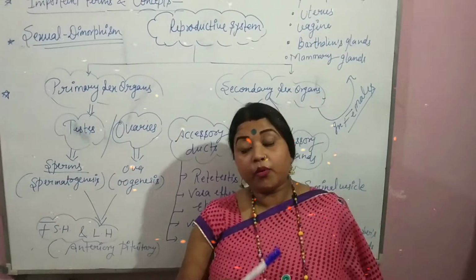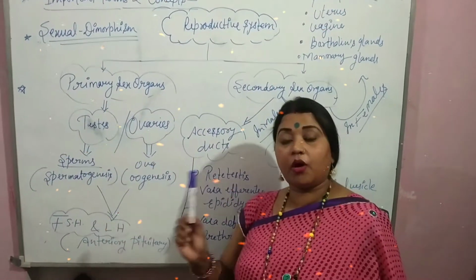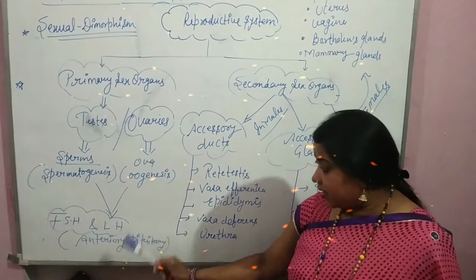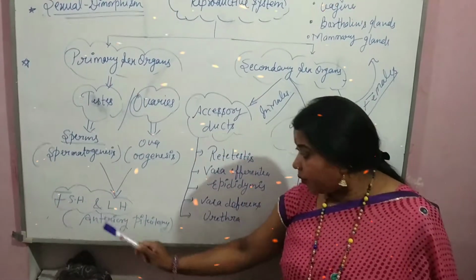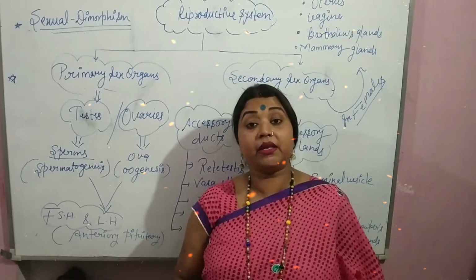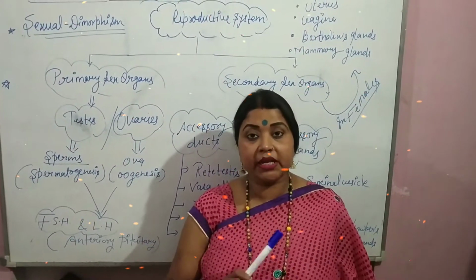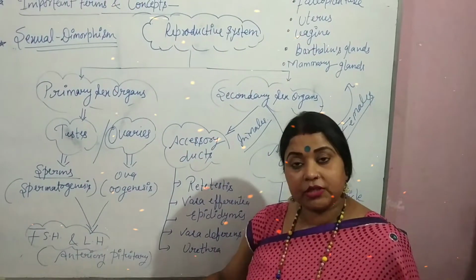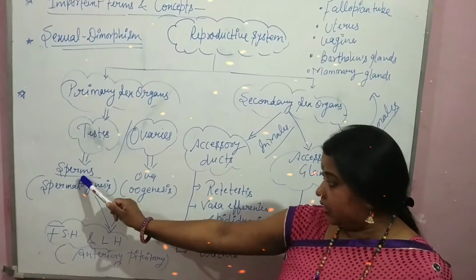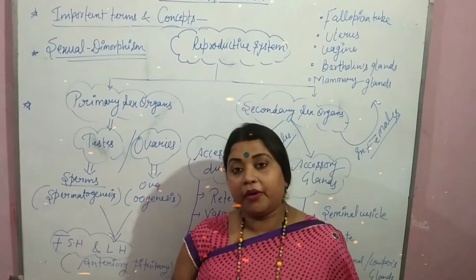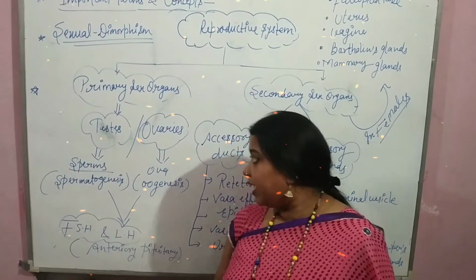And all of you know that these two processes are always influenced by the hormones FSH and LH, follicle stimulating hormone and luteinizing hormone. These two hormones are secreted by the anterior lobe of the pituitary, meaning the anterior pituitary secretes FSH and LH. Under the influence of these two hormones, sperms and ova are produced. In the 11th class endocrinology chapter, you all studied about FSH and LH.